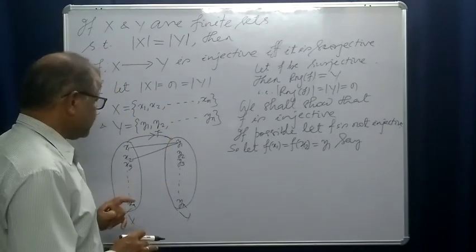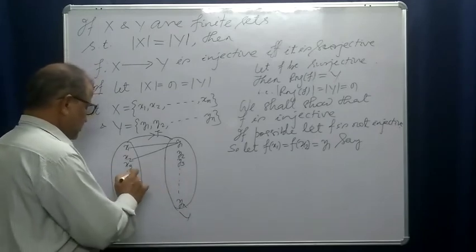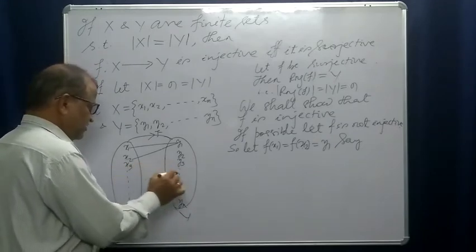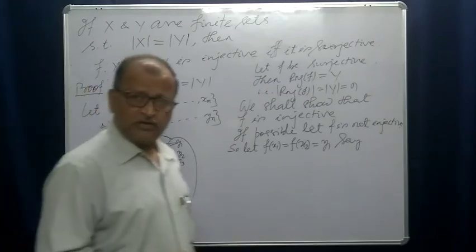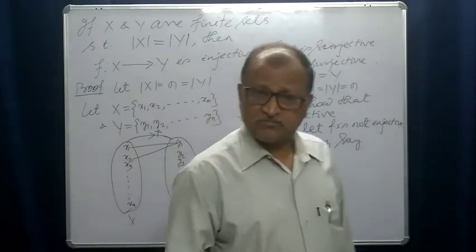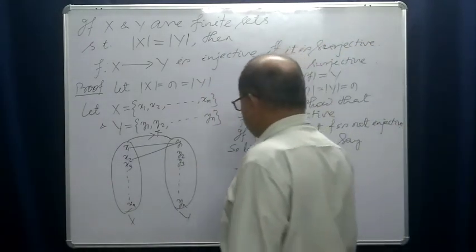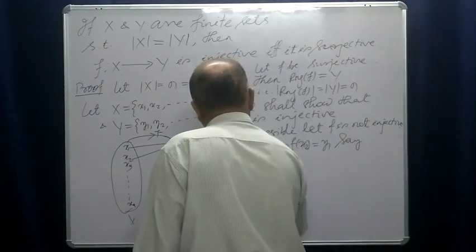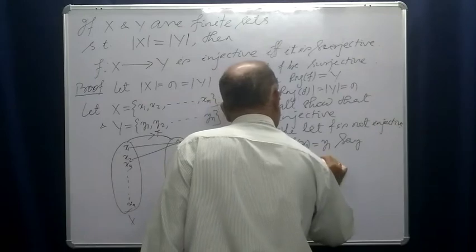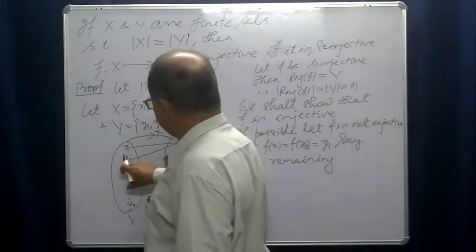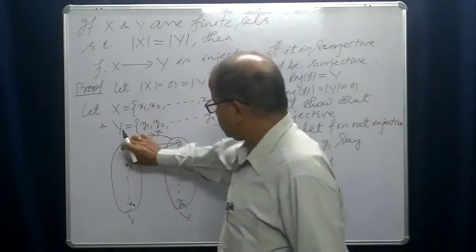Then f of x3 is some y, f of x4 is some y, like this. Now how many elements remain here? Out of n elements, n minus 2.